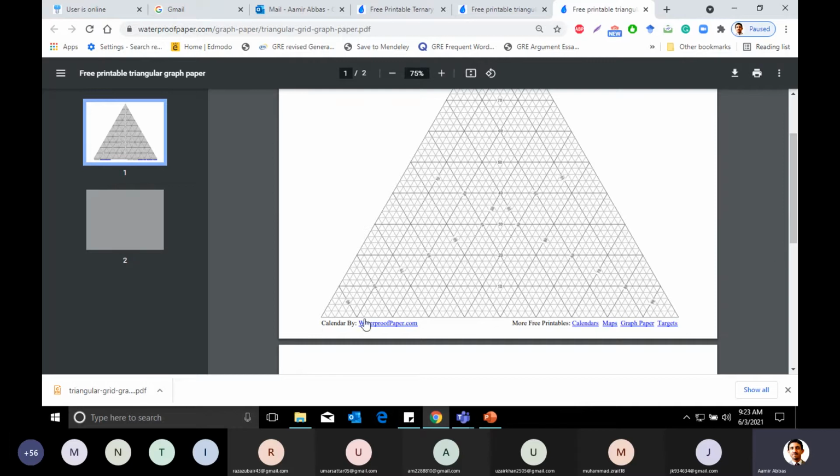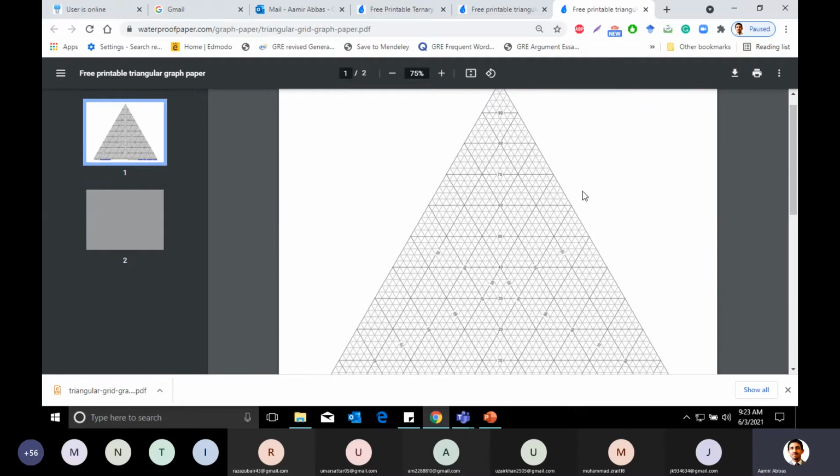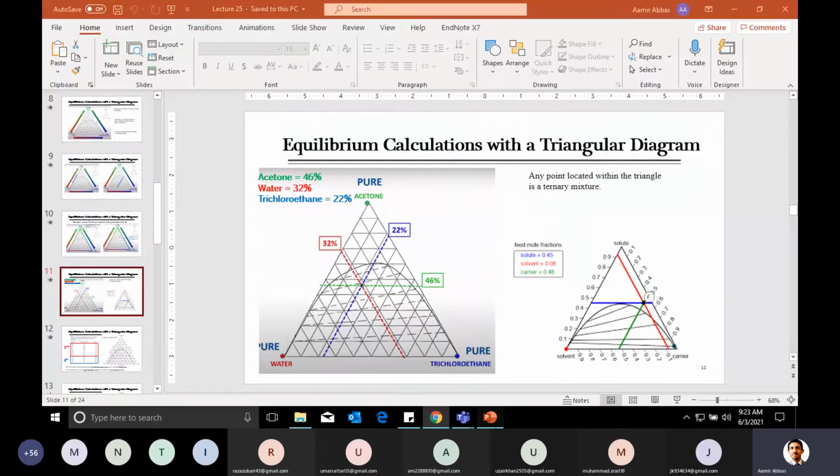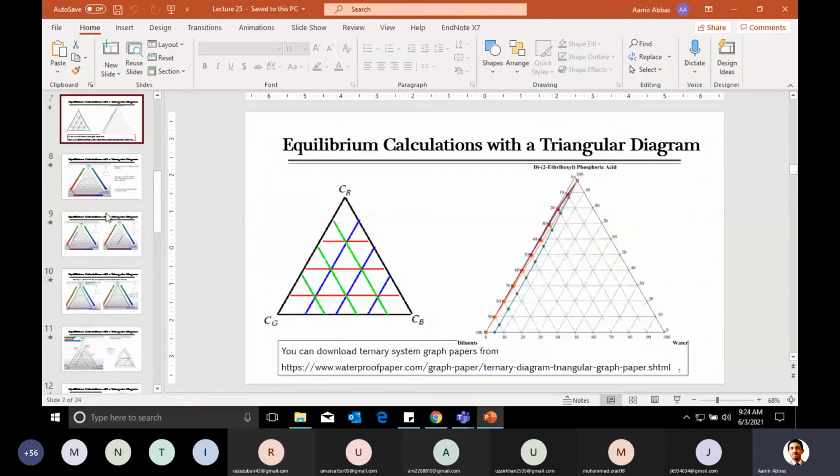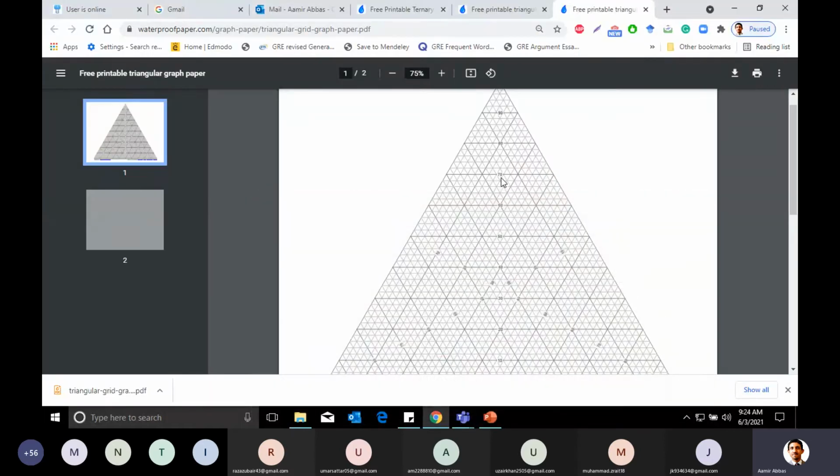So you can download these, and if you are solving a ternary system, put in your components, for example water, TCE, and acetone, and then start drawing the other points located inside the triangular diagram. Let's go back to the book. Here the numbers are located inside, on the lines, and you can easily differentiate which line or side he is talking about.